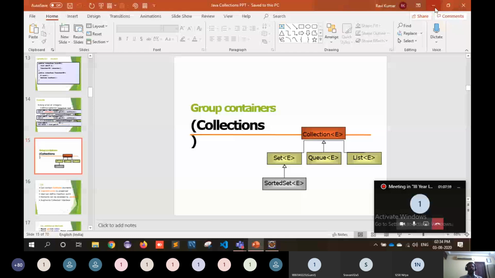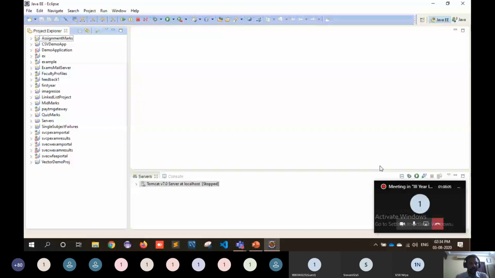For the implementation of all the experiments in our advanced Java lab, I'm using the IDE, Integrated Development Environment, that is Eclipse. So all the students, in your laptop you have to install the Eclipse IDE, and configure Eclipse IDE to work with your installed Java version. There will be a compatibility requirement between Eclipse and Java, so you have to see what kind of Eclipse IDE is supported for the Java installed in your system.